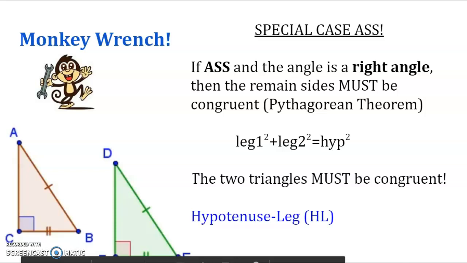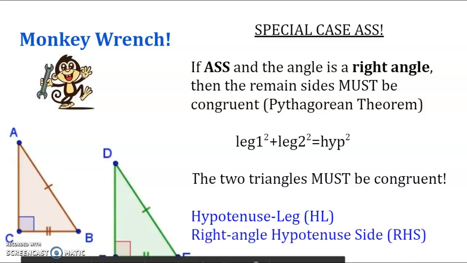theorem, or in some textbooks it's called the right angle hypotenuse side theorem, or sometimes I learned it as right hypotenuse side. It looks like right hand side, that's how I remembered it when I was growing up, but it actually stands for right angle hypotenuse and side. Again, really important for HL to work, we have to be dealing with a right angle.